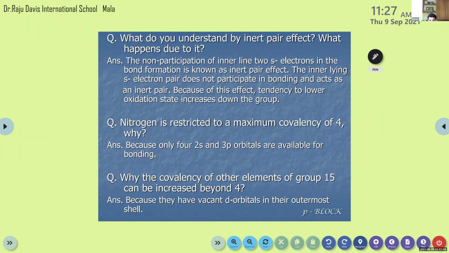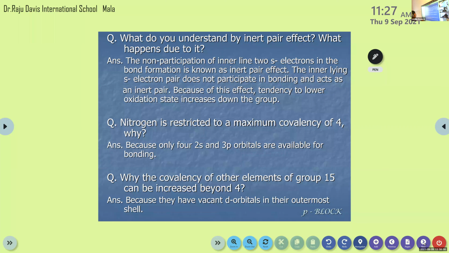Ma'am, what are +3 and -3 that we are discussing here? Oxidation states. How can we write the oxidation state? When they are involved in chemical bonding, sometimes we calculate the total number of electrons present in the outermost shell, otherwise how many electrons are required to become 8 electrons? So it changes when they react with different elements. And we are talking about valence here? Yes, same thing. Valency and oxidation state are the same. Nowadays, we use oxidation state rather than valency. Both are the same. So due to this inert pair effect, the tendency of +5 and -3 decreases down a group.